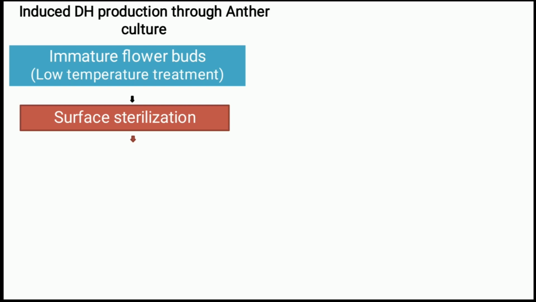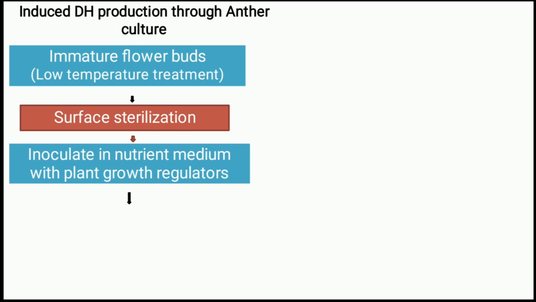After the low temperature treatment, we go for surface sterilization. Follow the normal sterilization procedures, such as mercuric chloride or bleach. Then we wash 4 to 5 times with sterile distilled water. After that, we carefully inoculate the anthers or microspores in the nutrient medium with plant growth regulators.